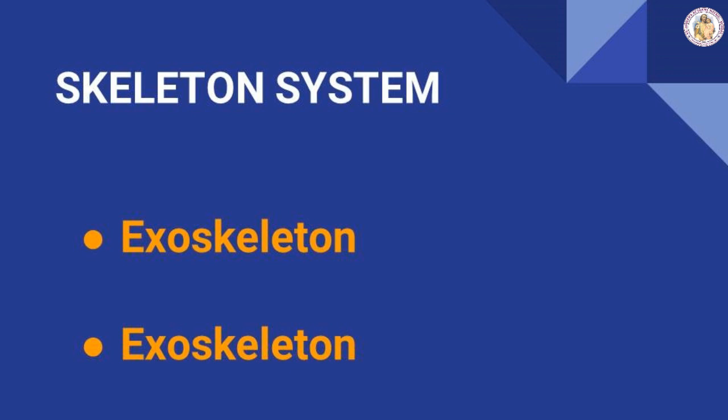Skeleton system. We used to see it in our school lab, isn't it? We had a skeleton and I think you all viewed that skeleton. It's the framework of the human body, which is composed of many bones. On the basis of its presence in the body, the skeleton has two types. One is exoskeleton, another one is endoskeleton.